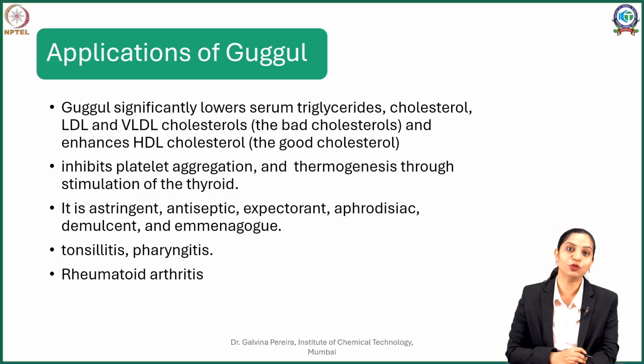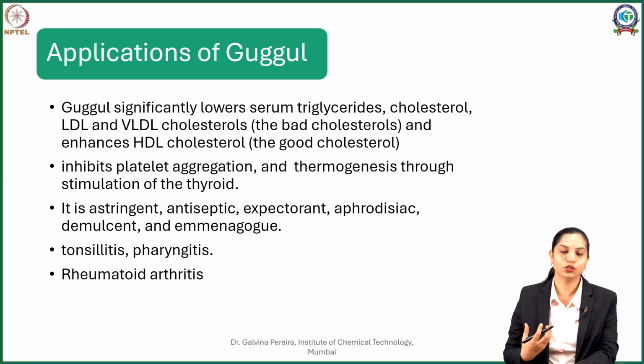Now in addition to that, it is known to inhibit platelet aggregation, and one reason why Gugul has become famous or sought after again is that it is known to stimulate what is called thermogenesis, that is heat production, by stimulating the T3, T4 or thyroid system.